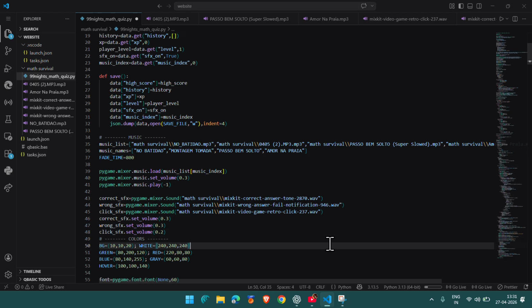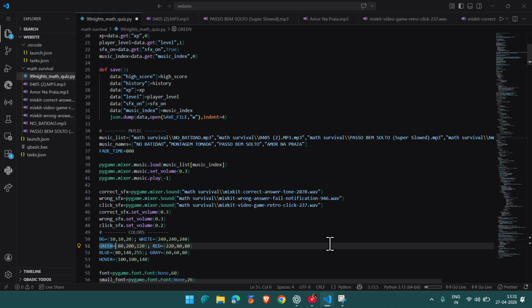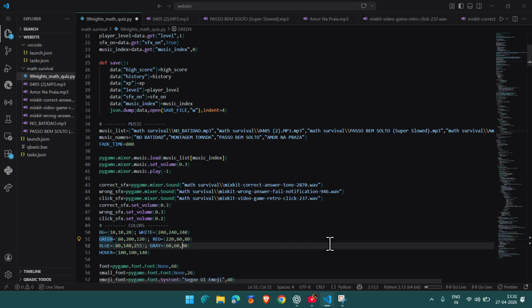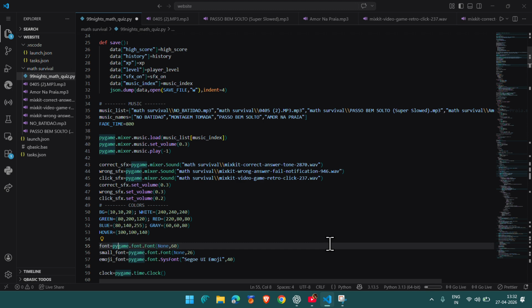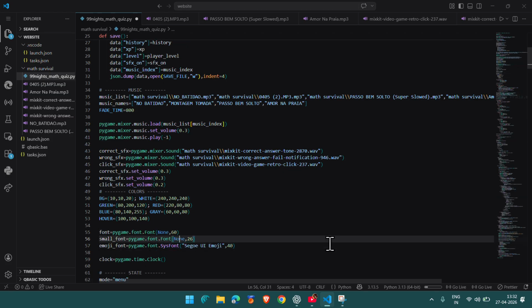Then our colors, every single color: background, white, green, red, blue, grey, hover. For the hover we need that. Then the font is pygame.font None, size 60. Then small font is 26.